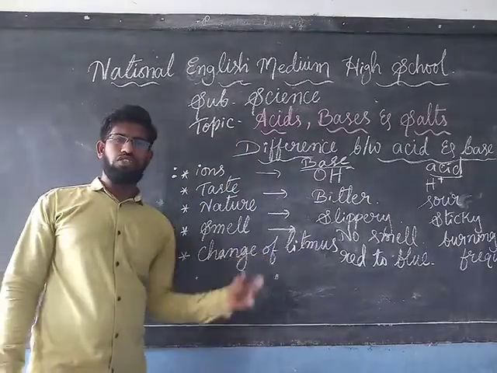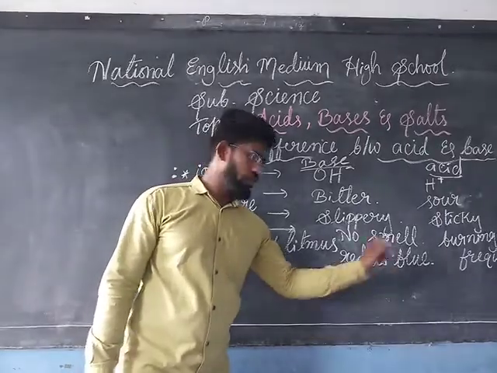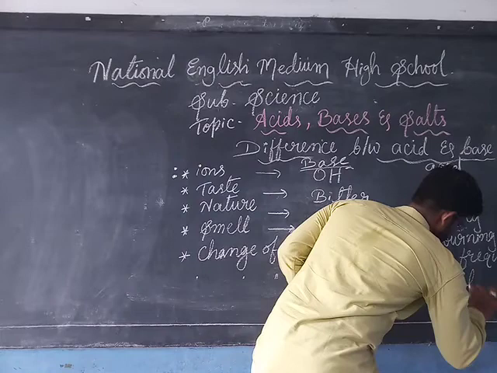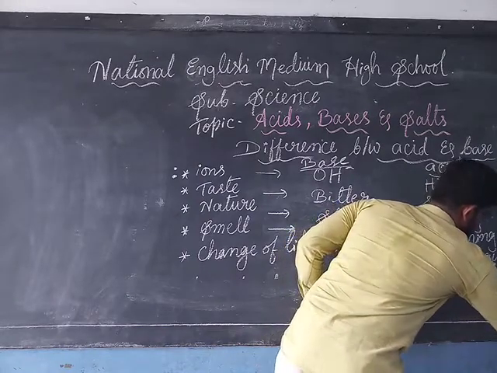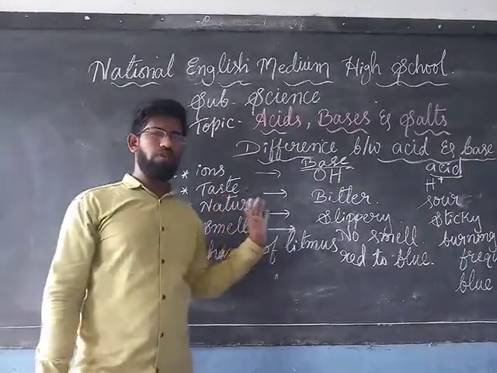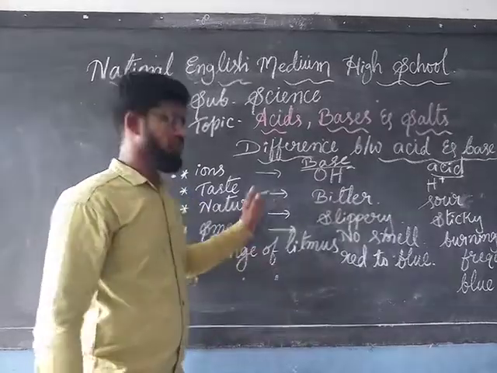When we consider the change of litmus, the bases can turn red litmus into blue in color, while the acids turn blue litmus to red in color. So these are the general properties of acids and bases. Hope you understood. Understood everyone?